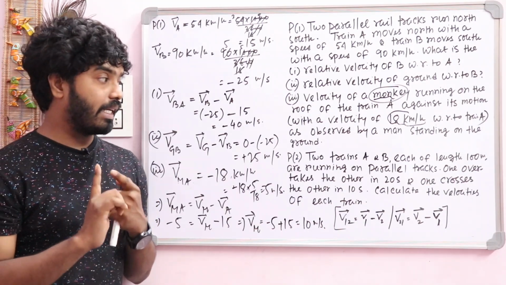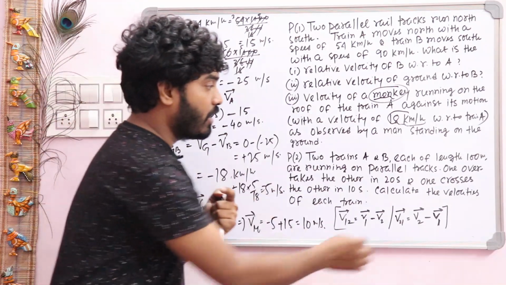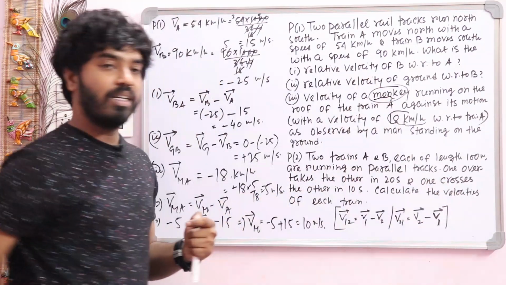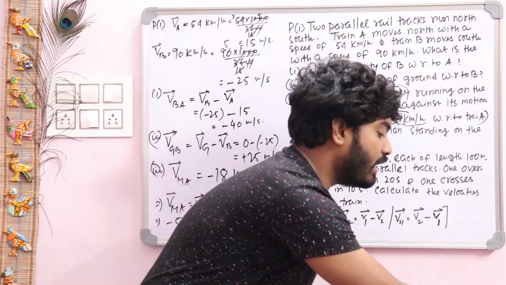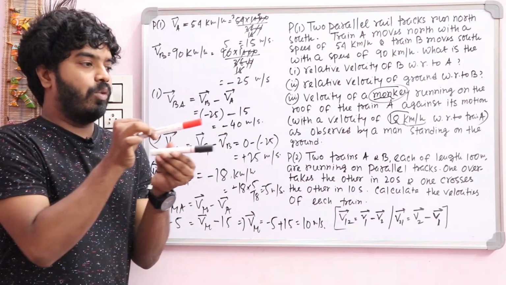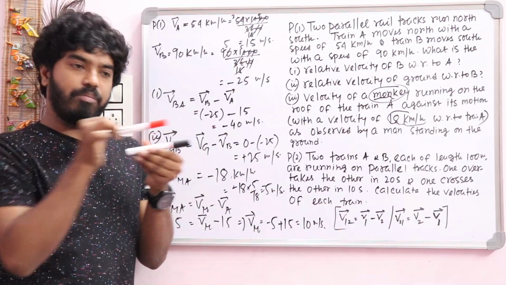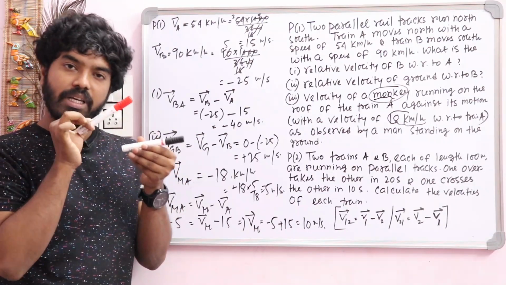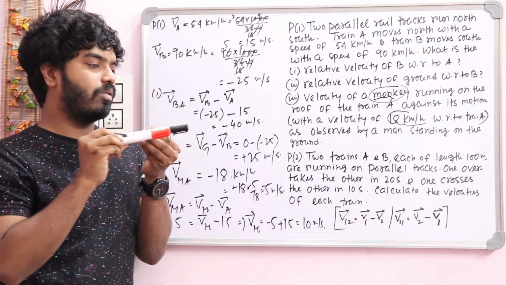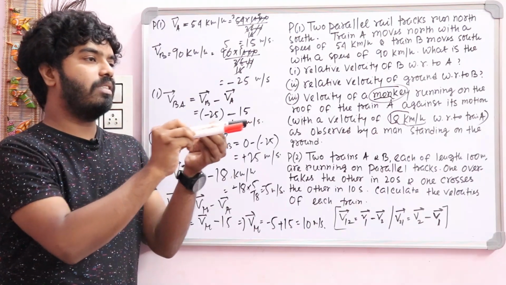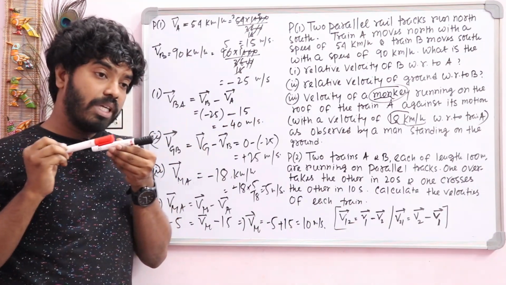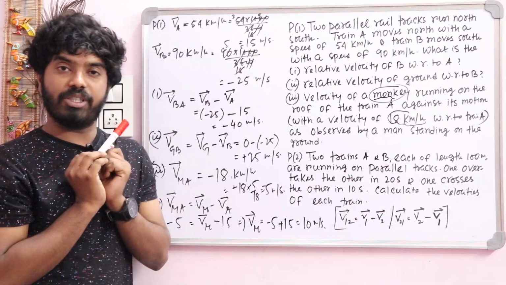Here you have to think an important part, this one, what is the meaning of overtaking and what is the meaning of crossing. You just see, this is our train A, and this is our train B. This is our direction. Both the trains are moving along the same parallel track and along the same direction. In that case, when this train is overtaking this train, that means it's named as overtaking. That is, in the overtaking condition, both the trains are moving in the same direction.